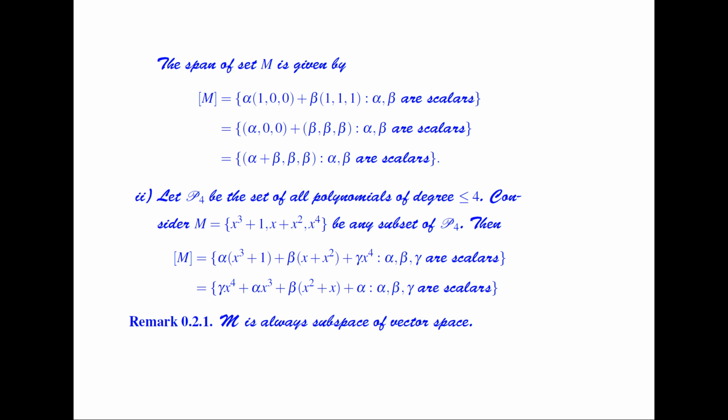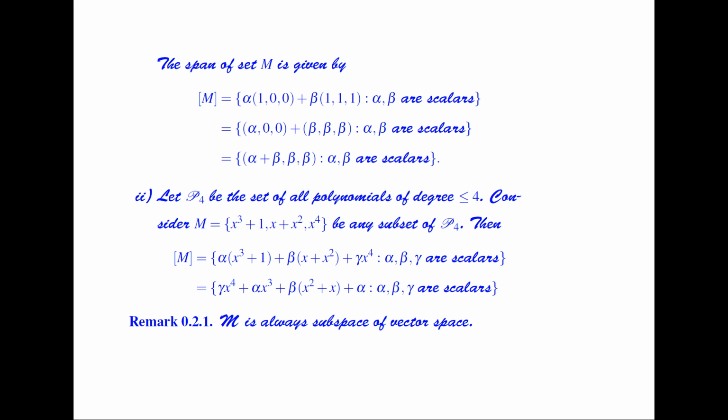So let P4 be the set of all polynomials of degree less than or equal to 4. Consider a set M equal to x cube plus 1, x plus x square, x power 4, a subset of the set of polynomials of degree less than or equal to 4.